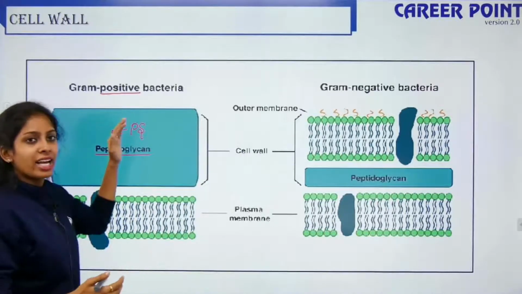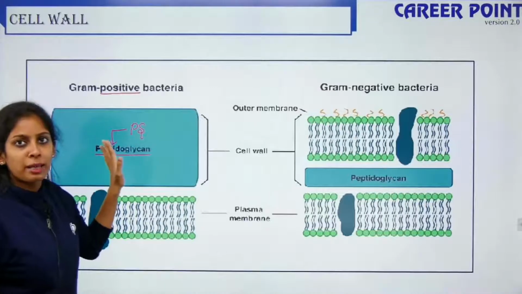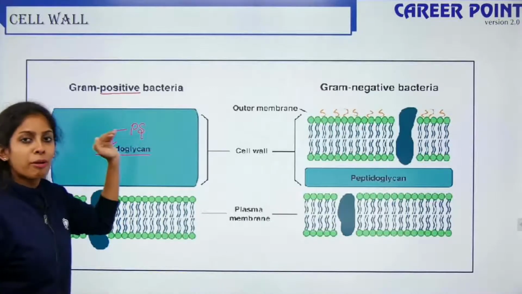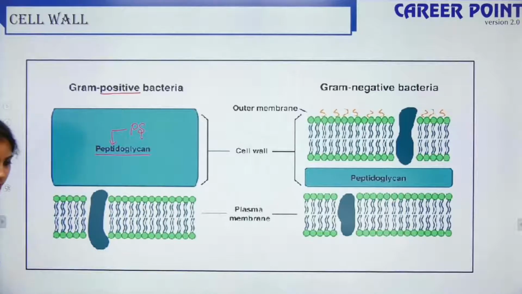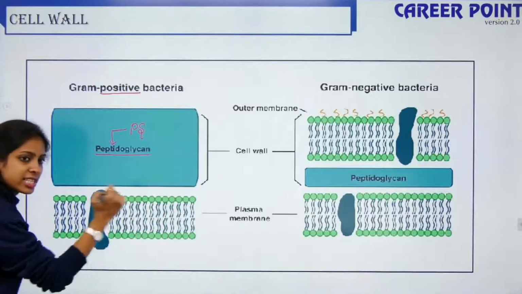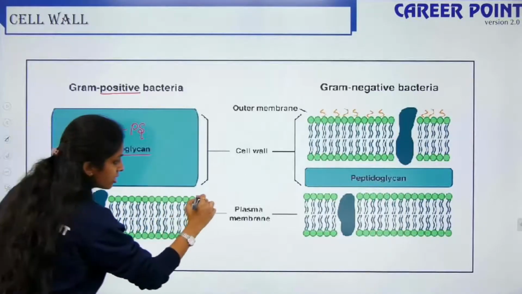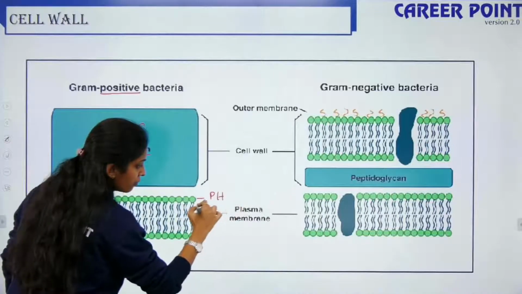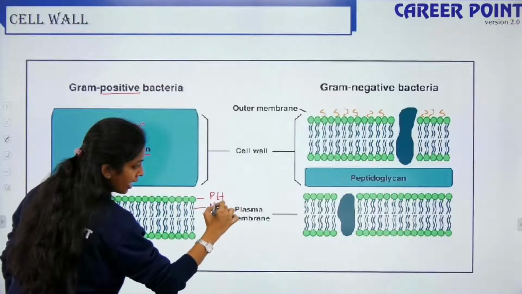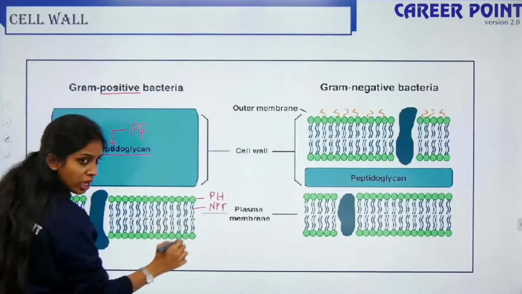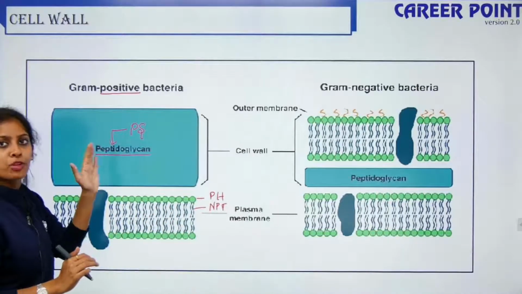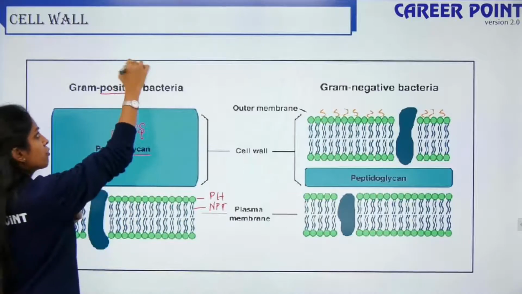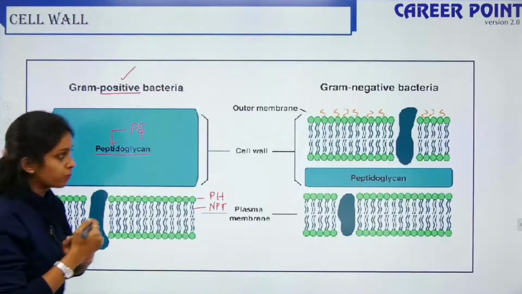This bacteria has a thick layer of peptidoglycan, and inner to that it has a plasma membrane. The plasma membrane has a lipid bilayer. This is the polar head and this is the non-polar tail, so it has two layers. The plasma membrane is the same, but it has a thick peptidoglycan layer in the case of gram-positive bacteria.